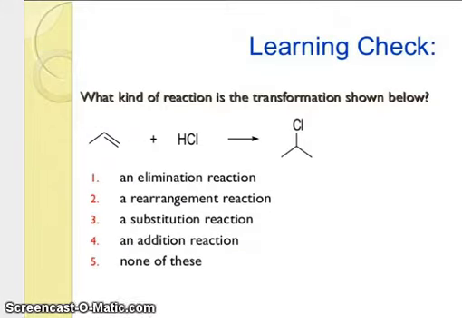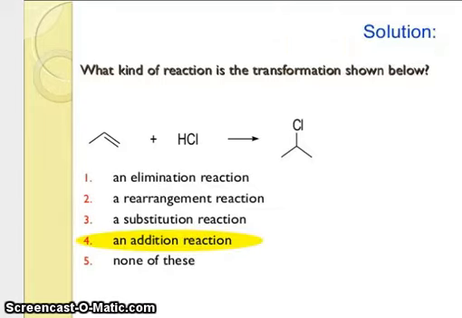So learning check: what kind of reaction is the transformation shown below? Just think about it. Elimination reaction, rearrangement reaction, substitution reaction, addition reaction, none of these? No. This is an addition reaction.